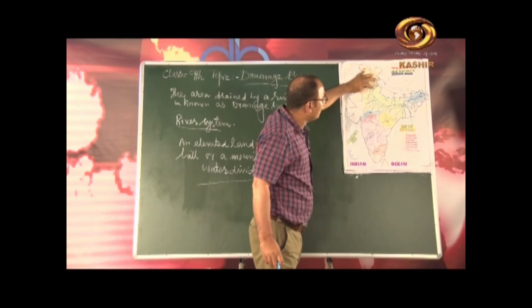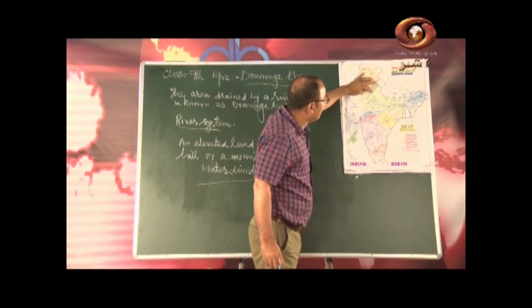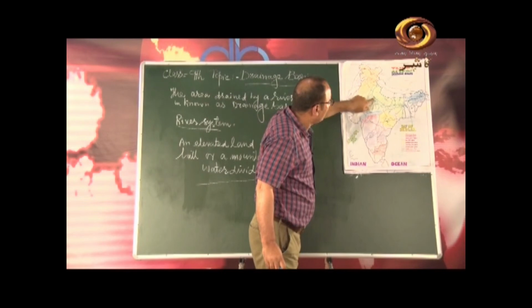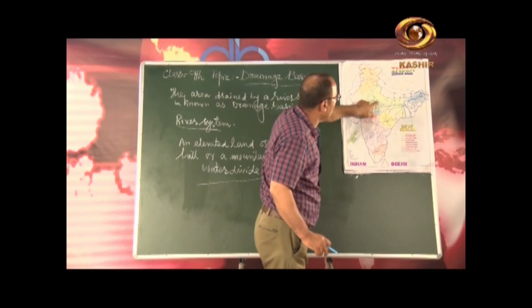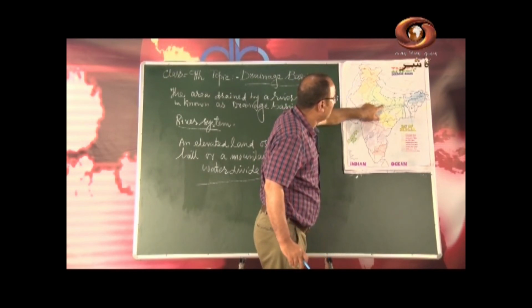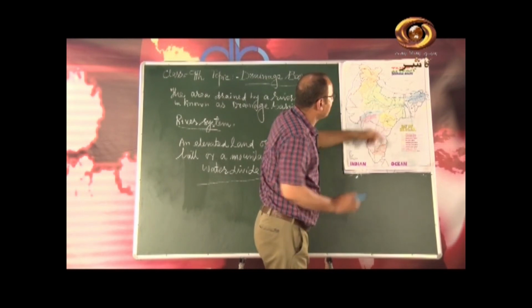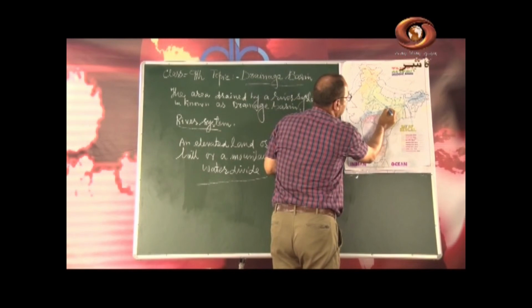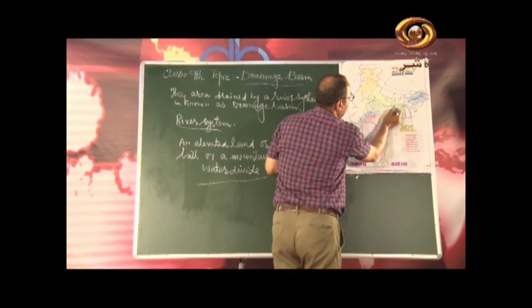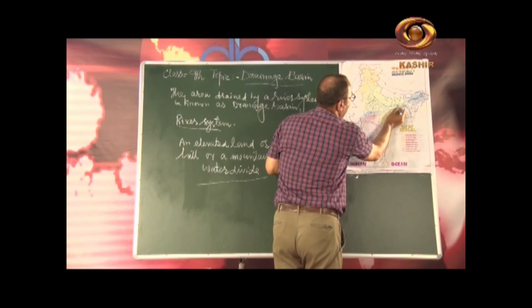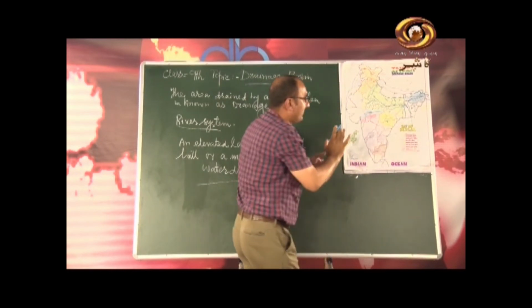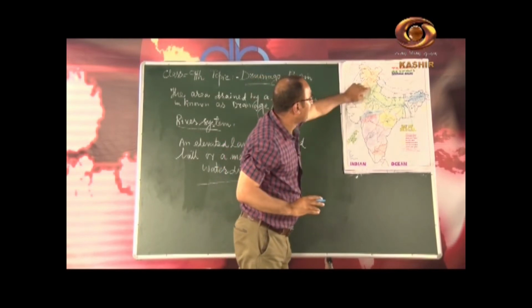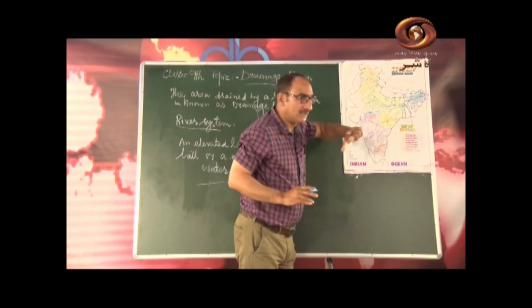Here it crosses Uttarakhand and enters UP, and this mighty river passes through Lucknow, Kanpur, Agra, and it enters Bihar.